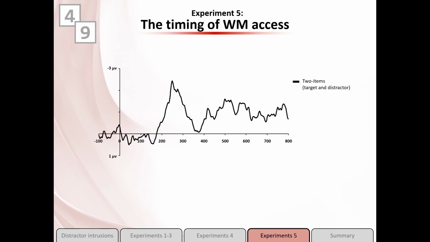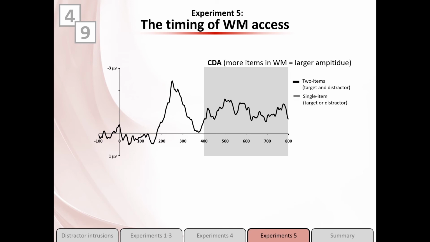So this is the average waveform. In the 200 to 300 millisecond window, we can see the N2PC. But more important is this later amplitude. This is called the CDA. And why it's important here is that the CDA amplitude gets larger the more items are encoded in working memory. So now we can ask, what should we expect from the CDA on single item trials?